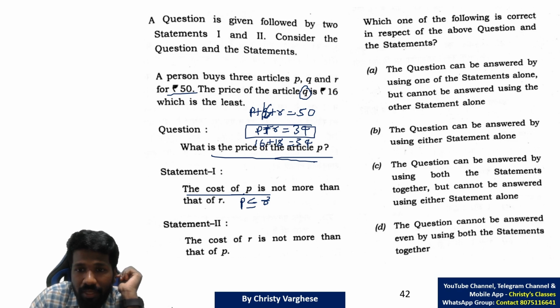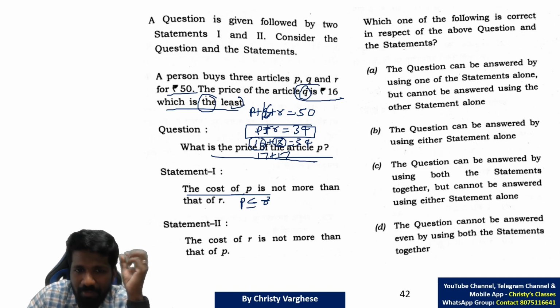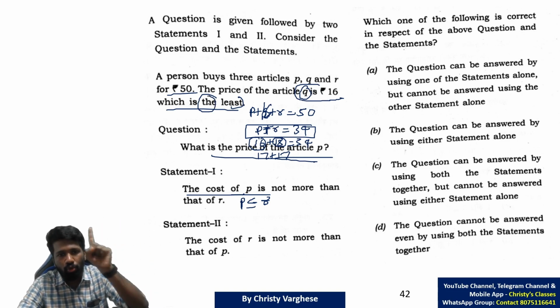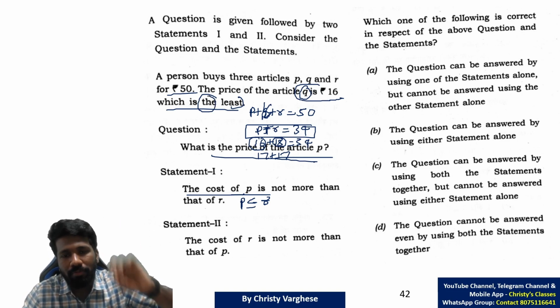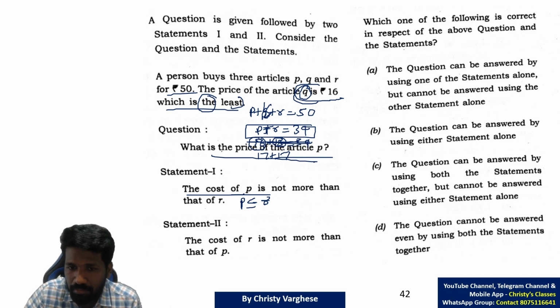And okay, one more thing. Q value is least. This is also important. Q is 16, which is the least. So 16 and 18 cannot be considered. 17 plus 17 can be considered. 16 plus 18, what is the problem? The least means only one least is there. Q is the least. Other two values should be greater than 16 for sure. So 16 and 18 cannot be considered according to this data. But 17 plus 17 is 34.